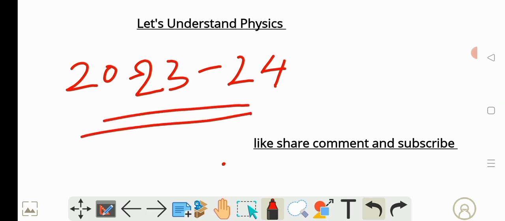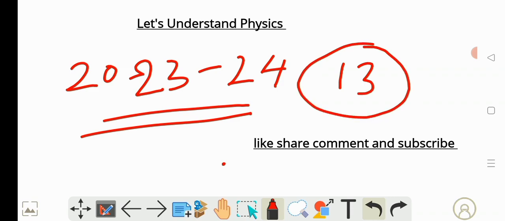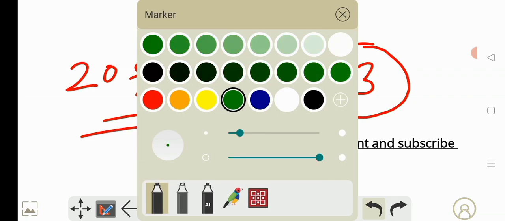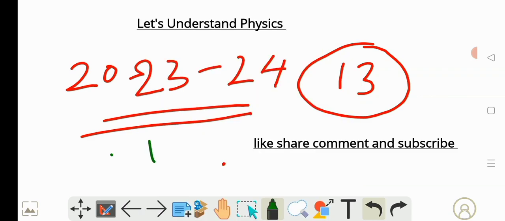So, for the 23-24 students, those who are coming from class 9 to 10 this year, you have 13 chapters completely in your science subject. Initially we had 16 chapters; now they have reduced 16 chapters to 13 chapters.